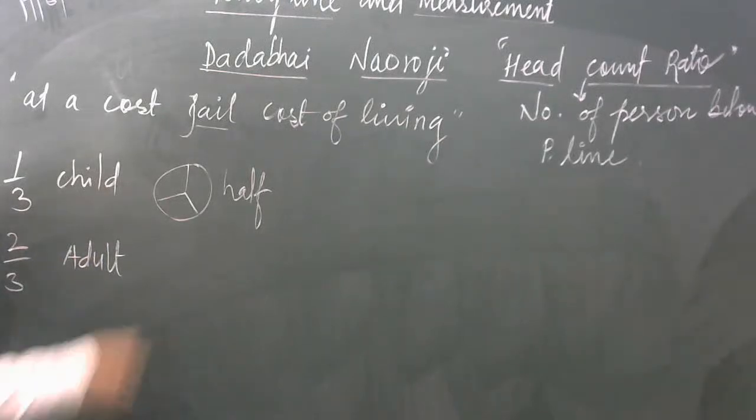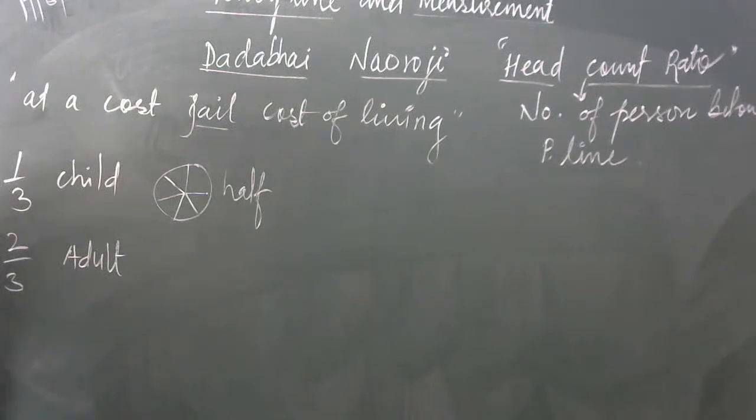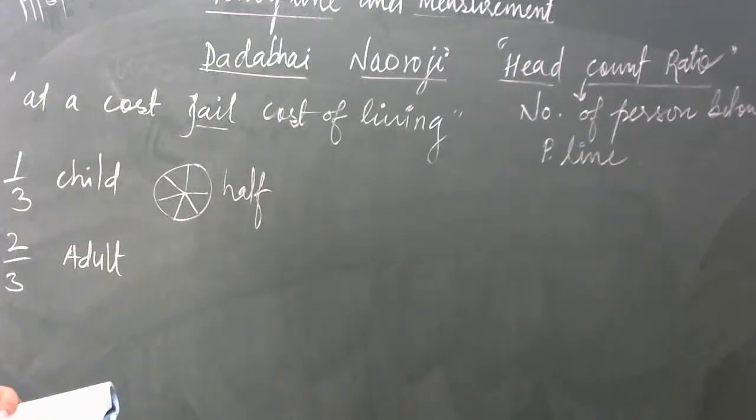Half of one third means 1/6. So half of the children.